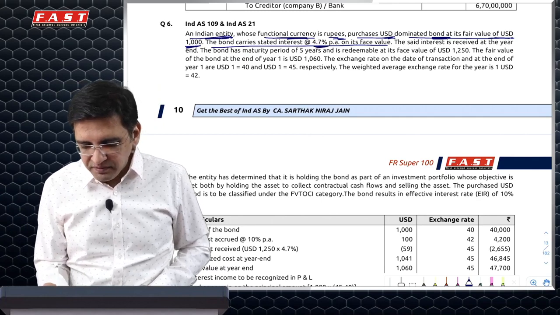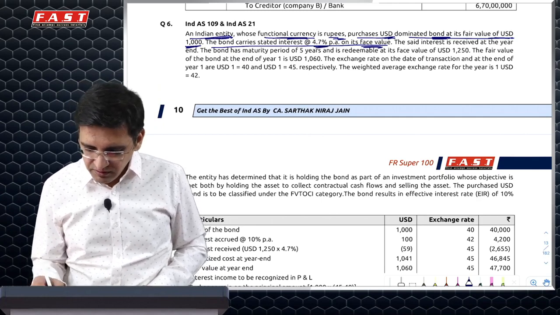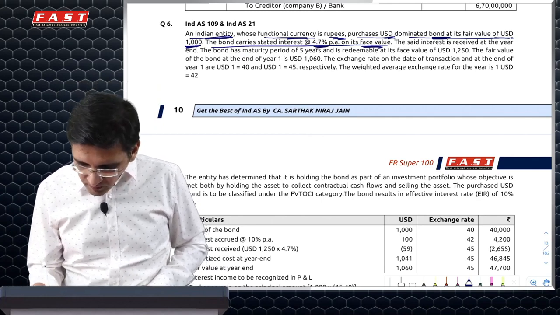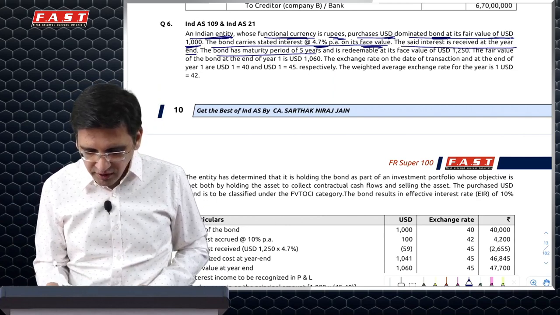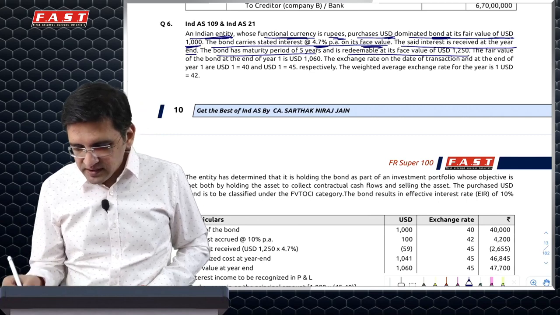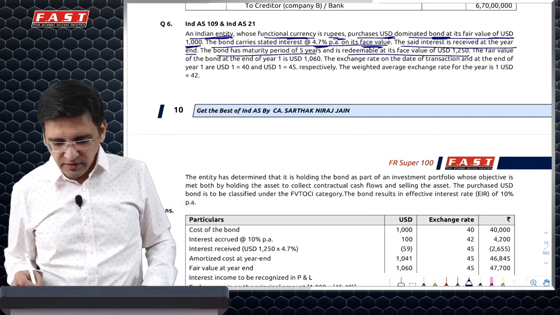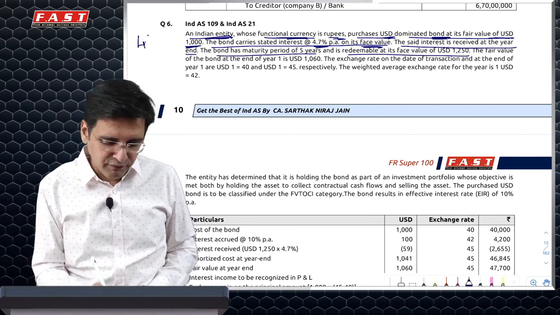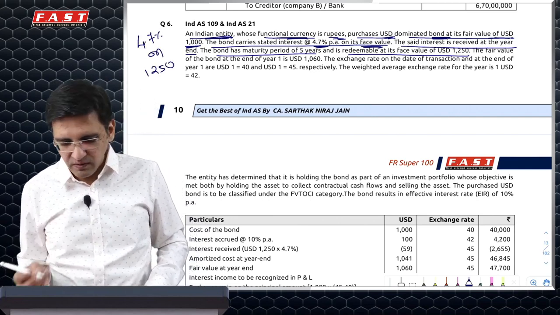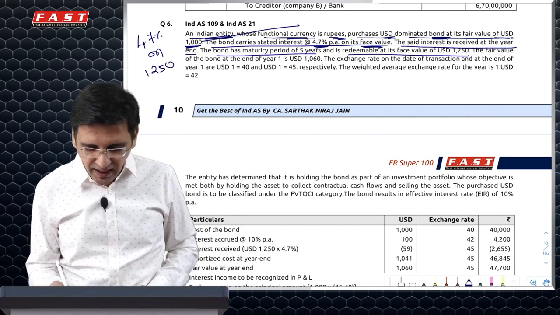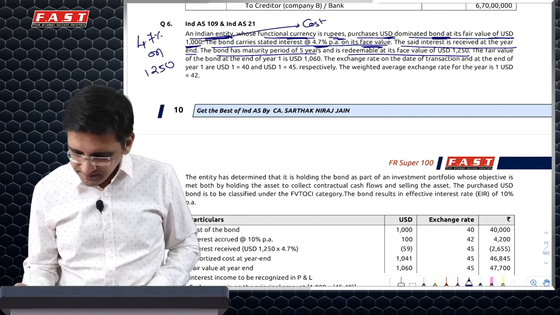It has 4.7% interest on face value. The said interest is received at year end. It has a maturity of 5 years and is redeemable at a face value of 1250. So you will be getting 4.7% on 1250 because that's the face value, and 1000 is actually your purchase price.